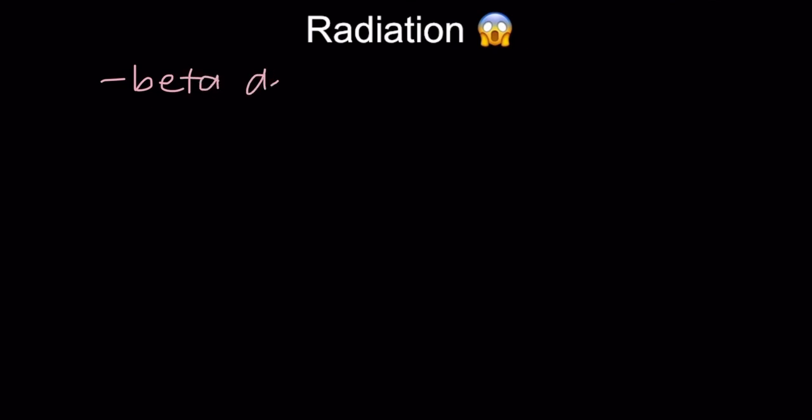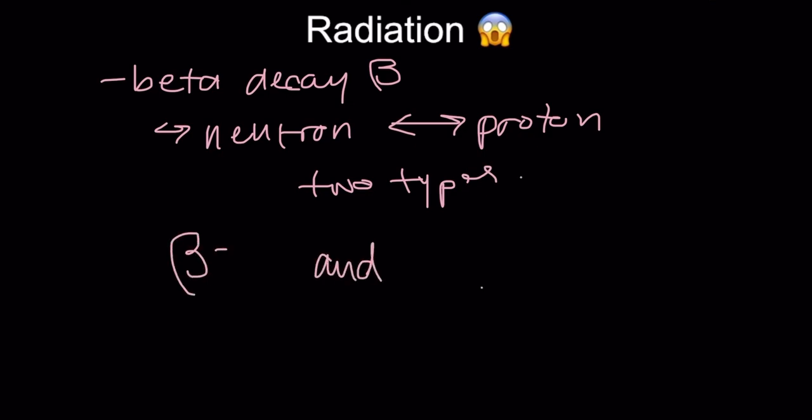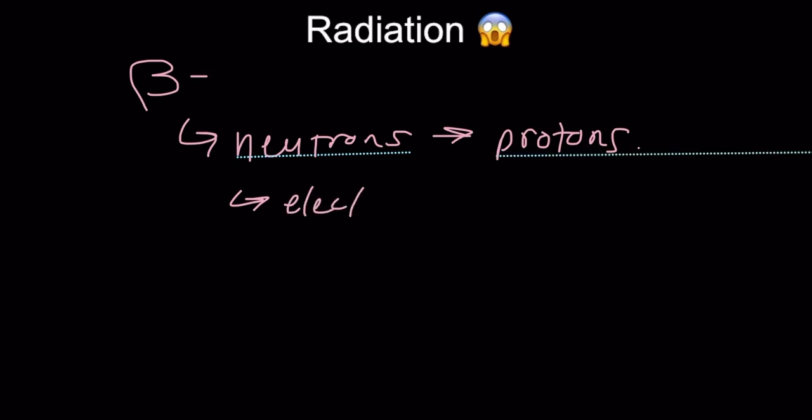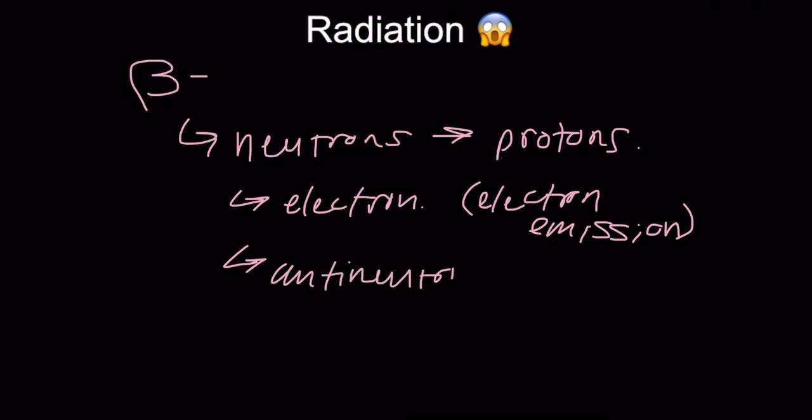Next there is beta decay, this one is a little more complex. This involves converting a neutron into a proton, or vice versa. And there's actually 2 types of beta decay. Beta minus decay and beta plus decay. For beta minus decay, the nucleus turns a neutron into a proton. It also emits an electron, which we call electron emission, which we write like this.